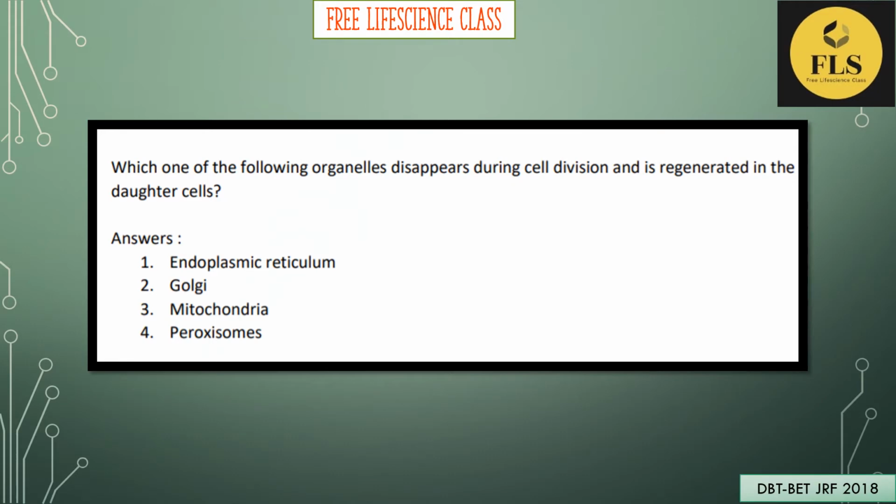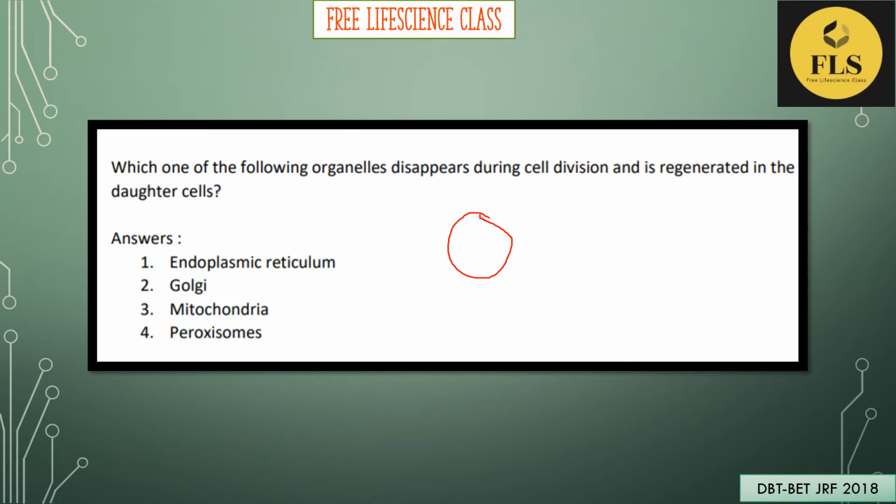Which one of the following organelles disappears during cell division and is regenerated in the daughter cell? The options are endoplasmic reticulum, Golgi apparatus, mitochondria and peroxisome. Always remember that during cell division, some organelles get aged and die off, and new ones appear in the daughter cell.